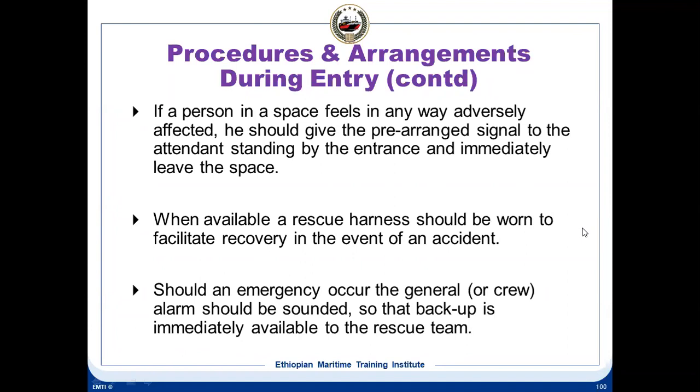The attendant is to inform the other parties, for example the bridge, the ECR, or the CCR, cargo control room, depending on where this space is. His job is to make sure this person comes out, and before that, to make sure that the other people are aware that one person is inside and is not feeling good. Not feeling good could be due to toxic gas, maybe inflammable gas, or maybe just the space is too hot and he's sweating too much.